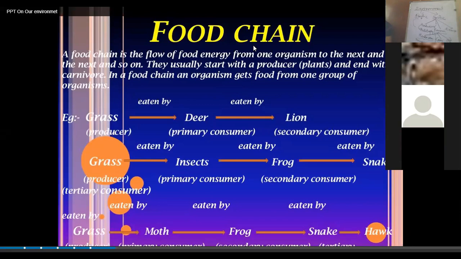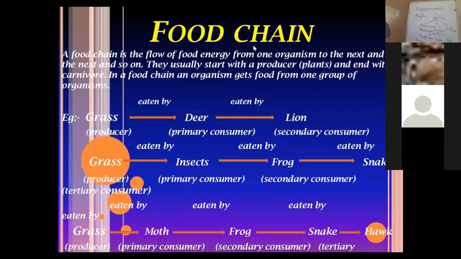But if we have to give it a proper definition, it is the flow of energy from one organism to the next. So in the simplest manner, a food chain gives us the idea about who eats whom.